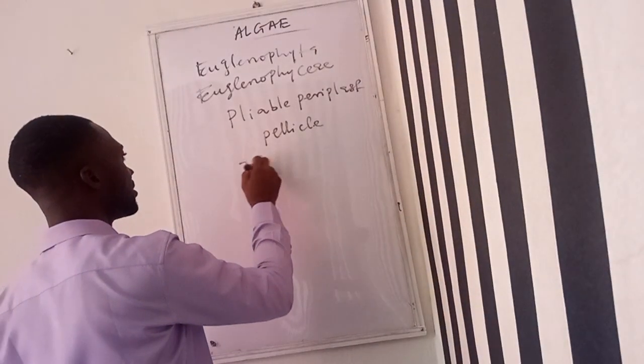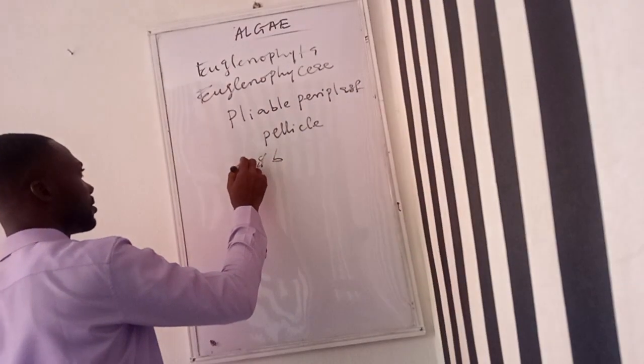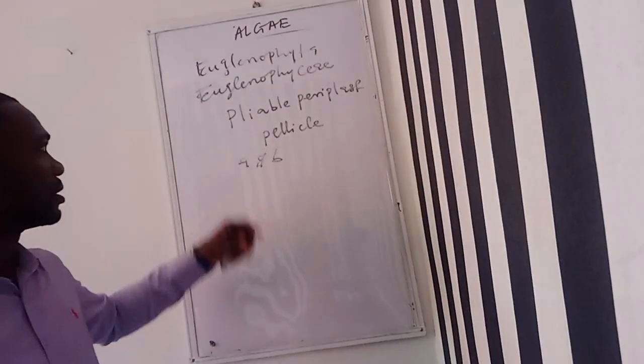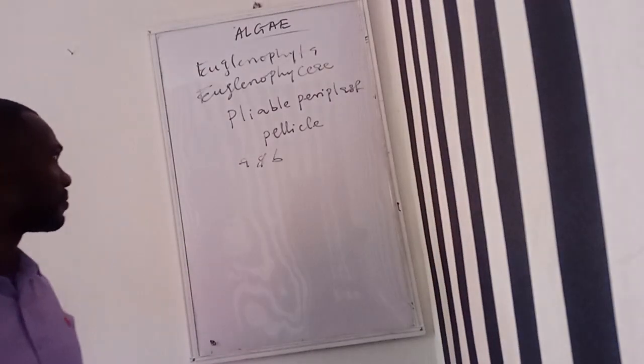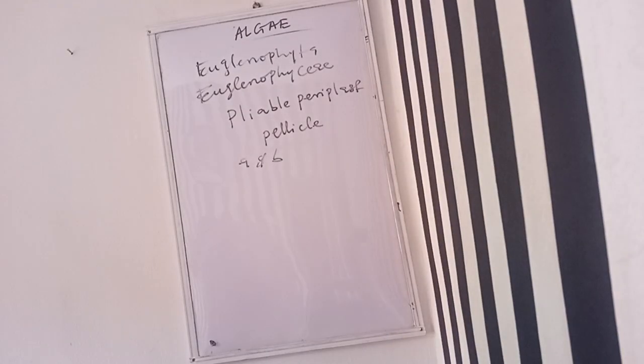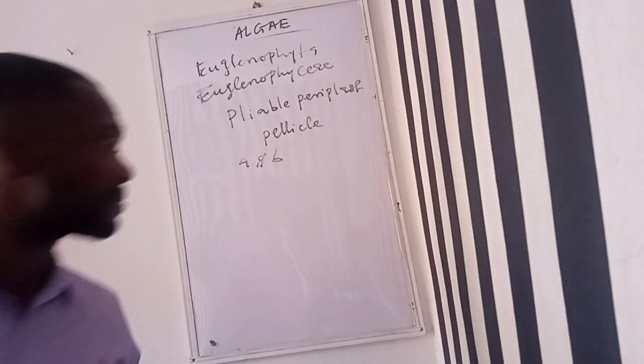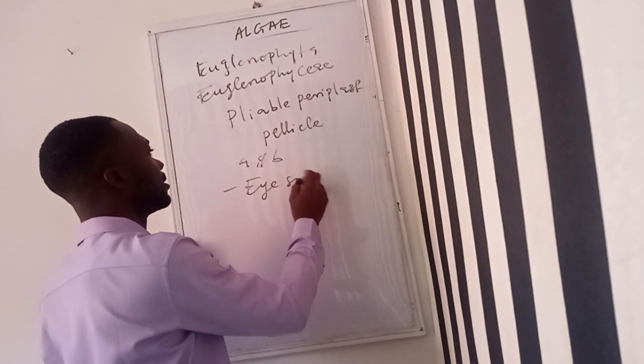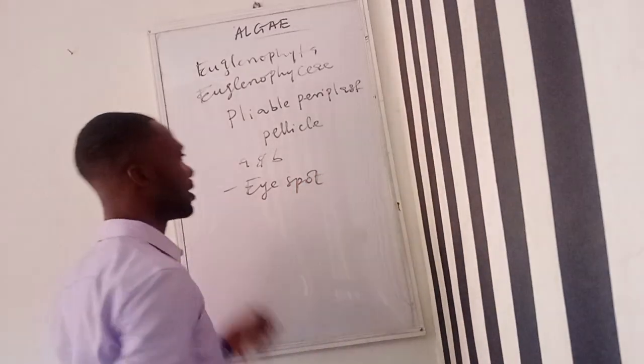The kind of chlorophyll is A and B. Of course, like I said, they can be autotrophic and can also be heterotrophic. I think those are the major characteristics of this group. They also have eye spots. Remember that they can assume the position of a plant and also the position of an animal. So we are done with this one.